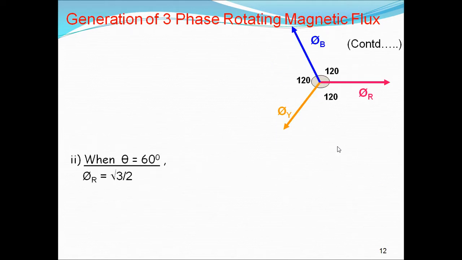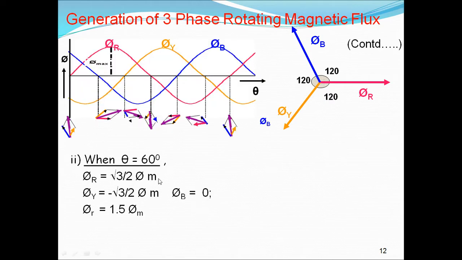Next we can see when the angle is 60 degrees. Here pi b is 0, because 60 minus 240 is sine 180 degrees, which is 0. So pi b is 0. What is pi r?